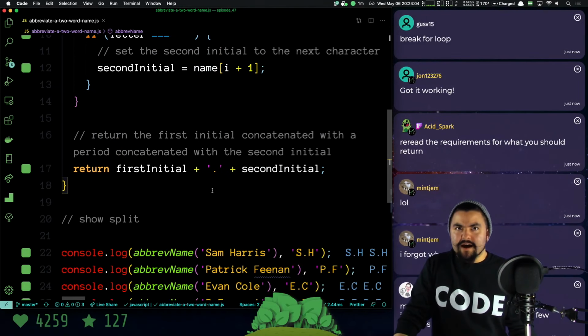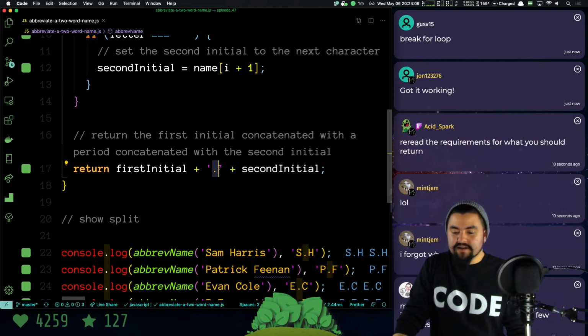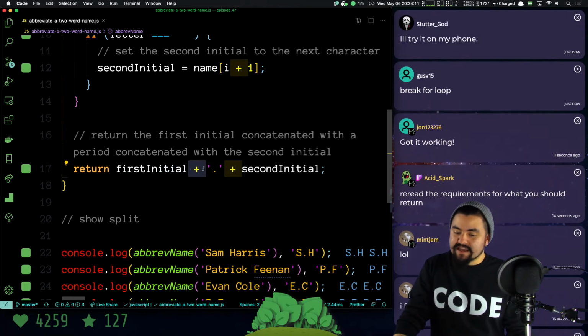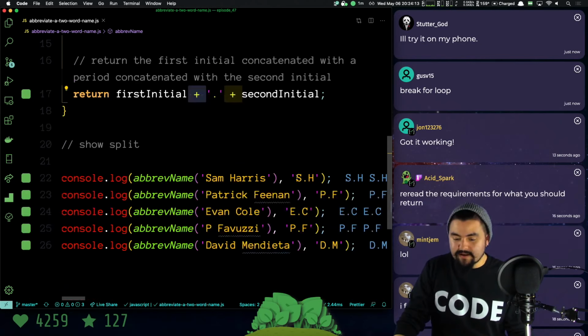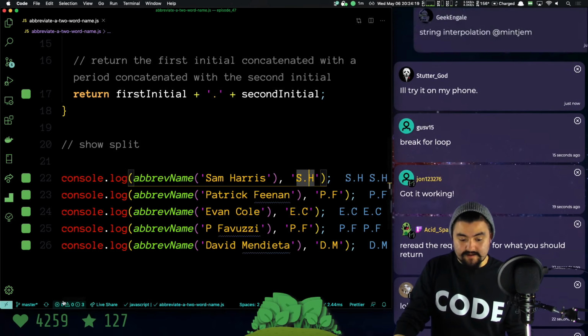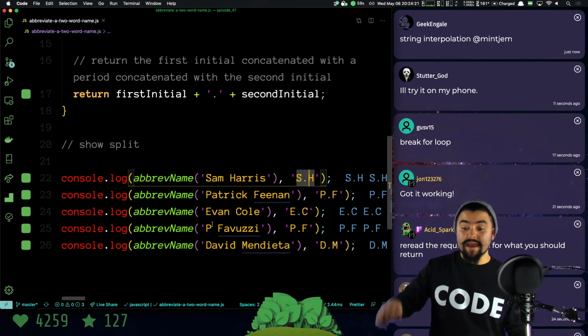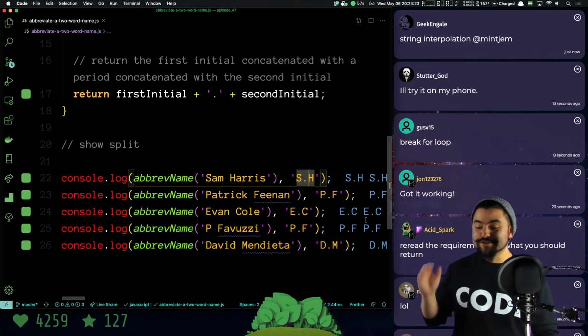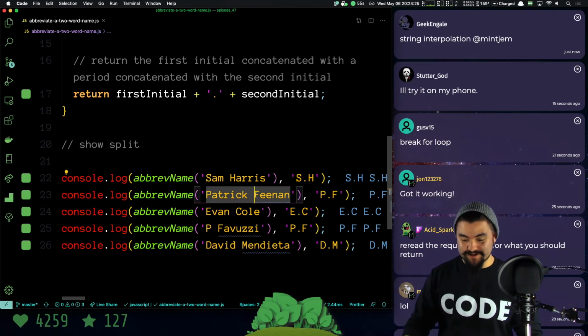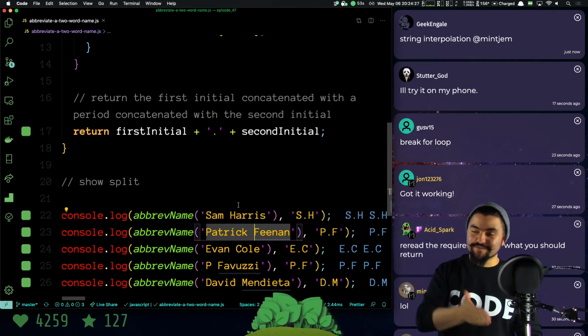If you're coming from, I think PHP uses the period to concatenate things. The plus sign is actually what we use to concatenate things in JavaScript. So what I'm trying to end up with is a string that has the first character, period, the second initial. And it looks like my code works, but I have made a lot of assumptions, right? I have assumed that there's only one space in the string. I have assumed that there's at least a first name and a last name.